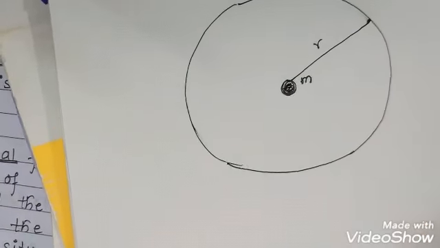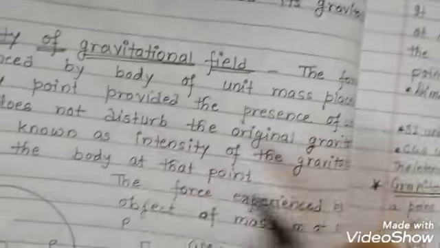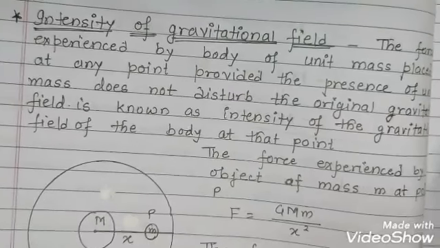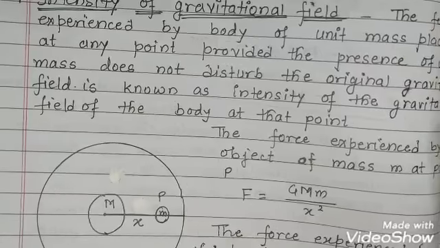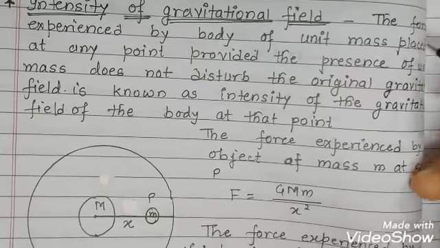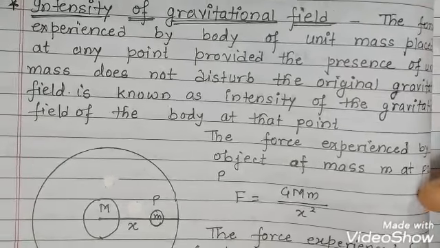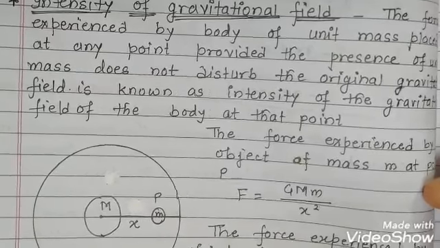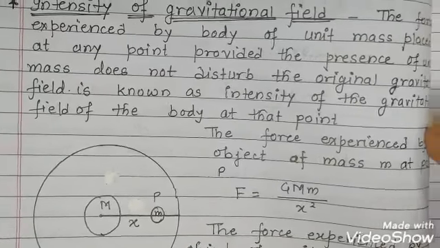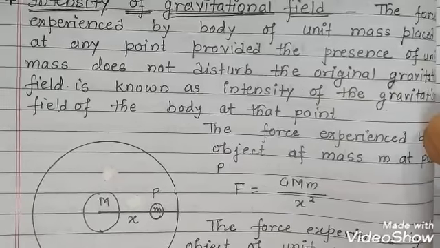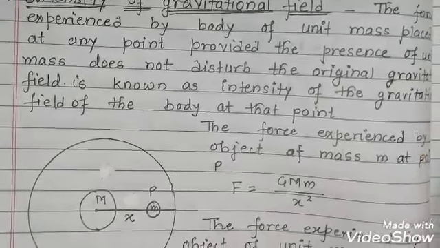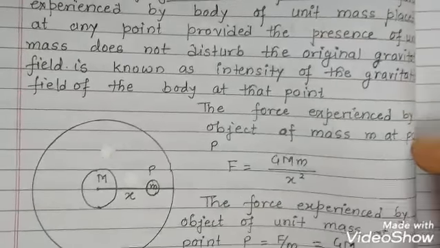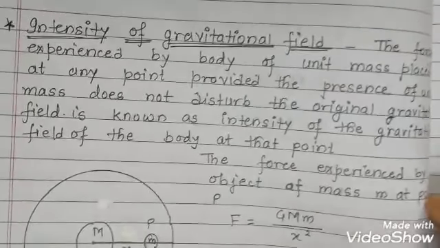Okay. Next we'll see intensity of gravitational field. Intensity of gravitational field is defined as the force experienced by a body of unit mass placed at any point, provided the presence of the unit mass does not disturb the original gravitational field. It is known as the intensity of gravitational field of the body at that point.